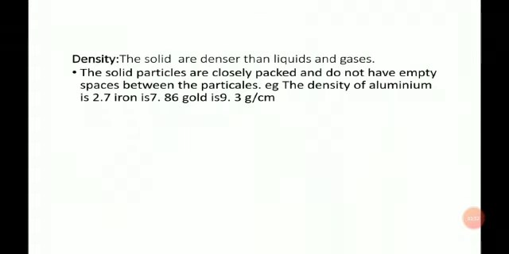Next one is the density. The solids are denser than liquids and gases. The solid particles are closely packed and do not have empty spaces between the particles. For example, the density of aluminium is 2.7, iron is 7.86, and gold is 9.3 gram per centimeter cube. So the density of gold is maximum among all these metals.